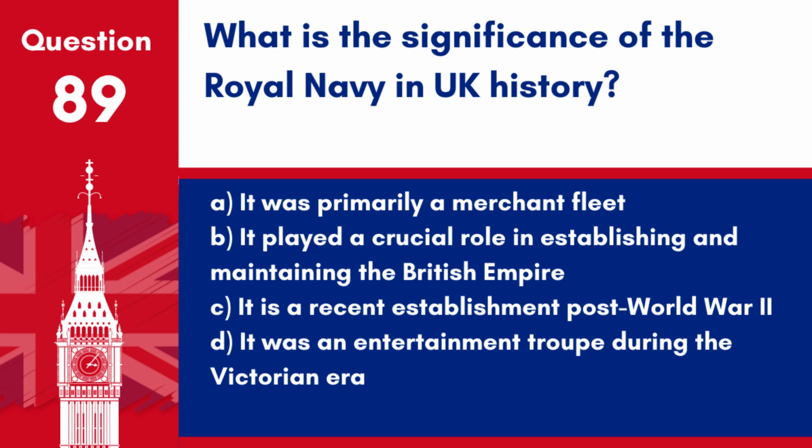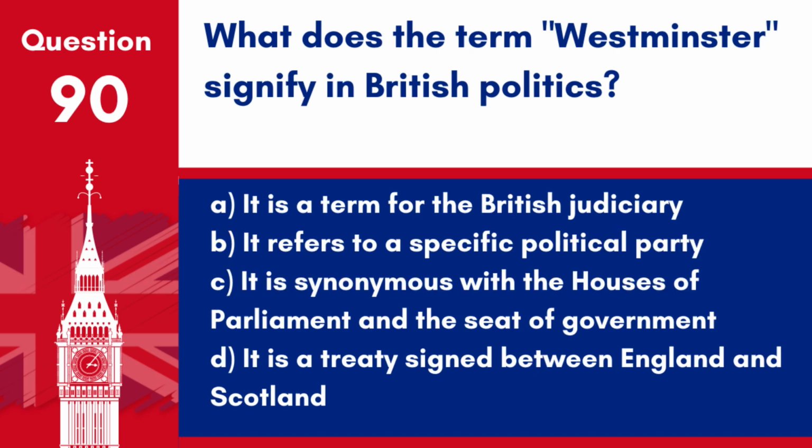Answer: B. It played a crucial role in establishing and maintaining the British Empire. The Royal Navy was instrumental in making Britain a dominant world power by securing sea routes and overseas territories. Question 90. What does the term Westminster signify in British politics?